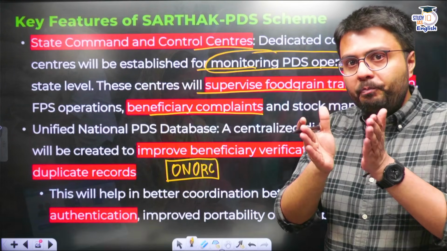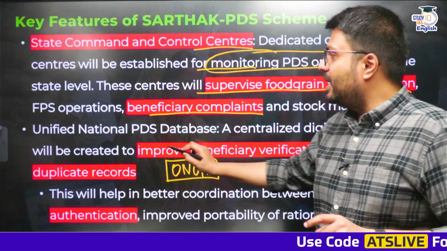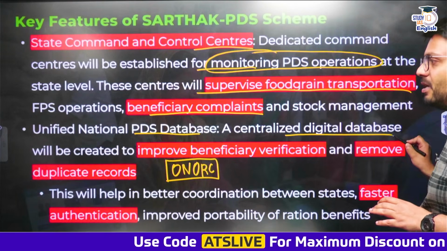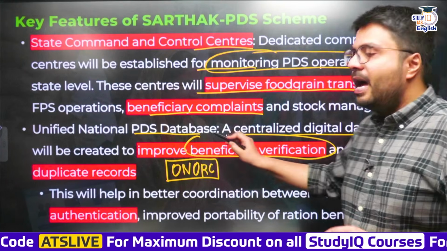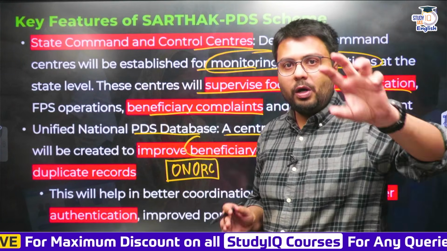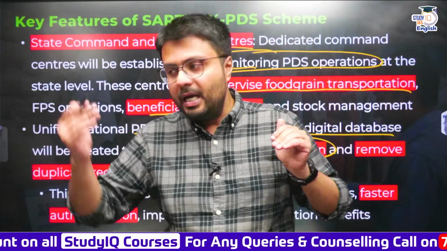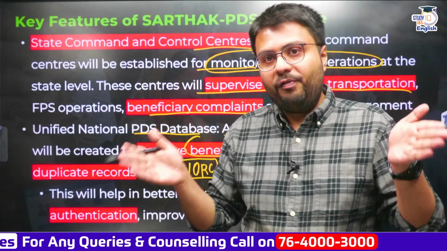So this is how this problem has been created. Now, to address that problem, the government has introduced a unified PDS database. This is a centralized digital database which will first of all help in beneficiary verification, and it will remove duplicate records. What if a person located in another location is withdrawing the entire entitlement, and in that case the family will not be able to get it? So this basically rectifies that problem.